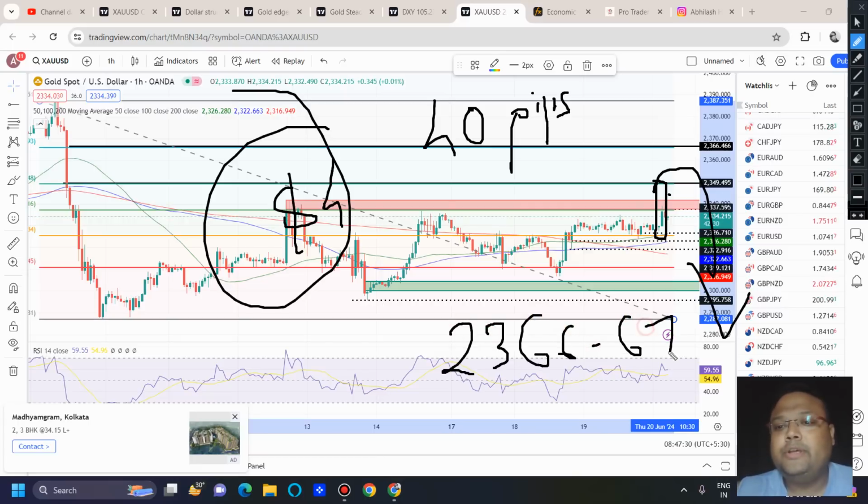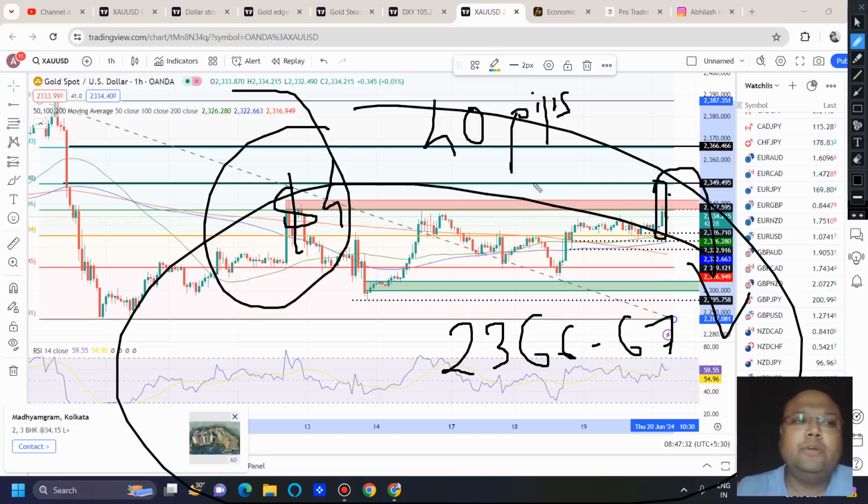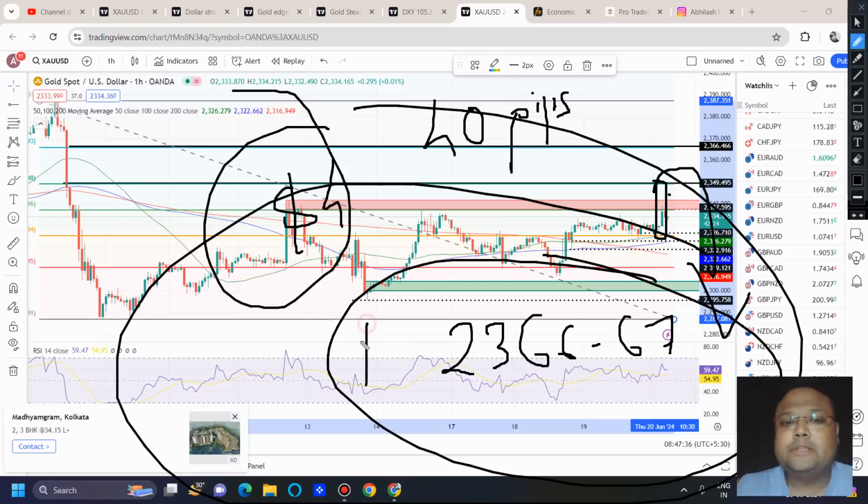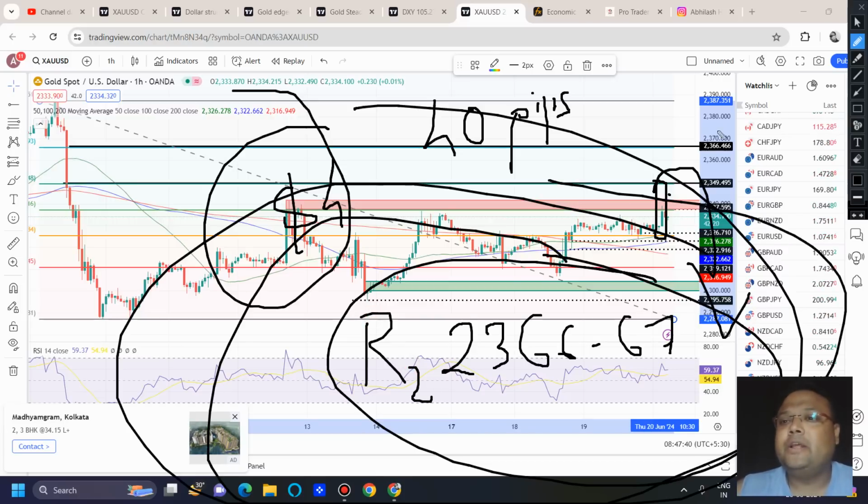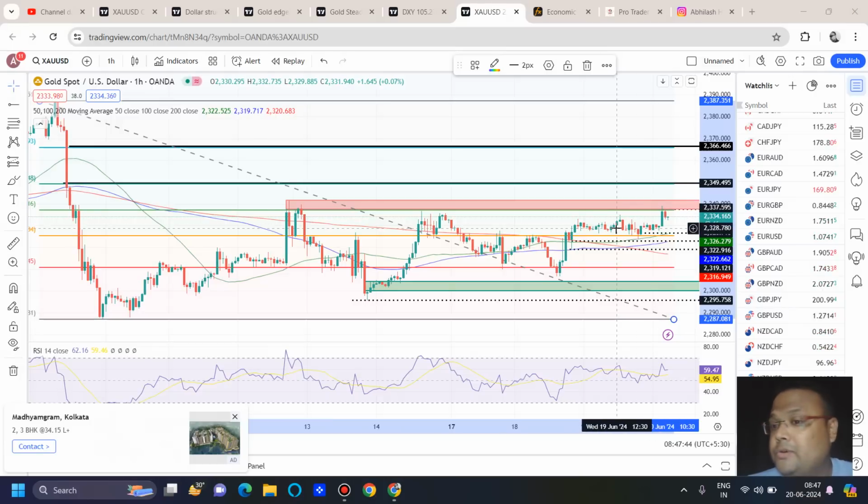And the second selling opportunity may come around 2366, 2367, because of the FIBO 78.6% retracement level. So this is our second resistance. And right now, as the market is trading very closely to 2350, and we have news coming up during the US session, so please be careful.